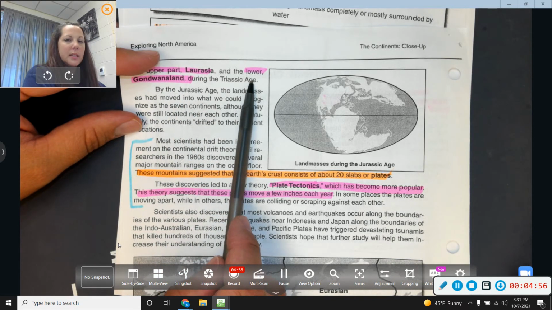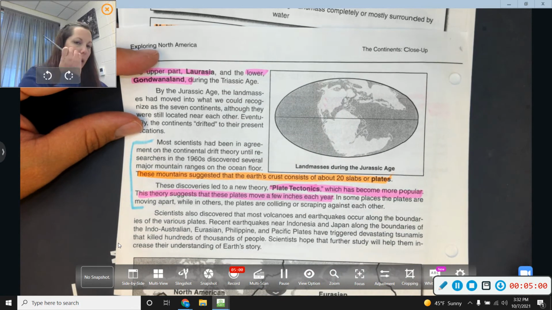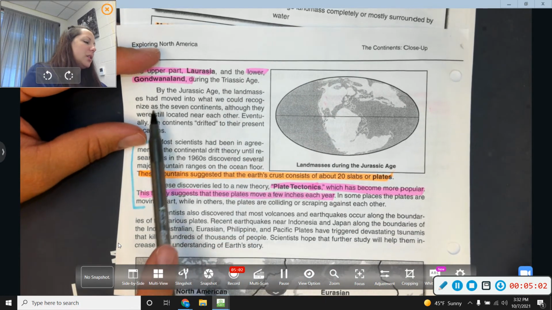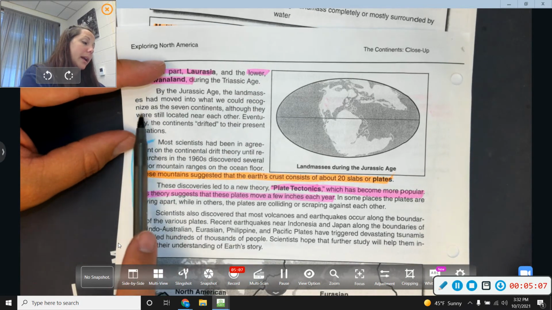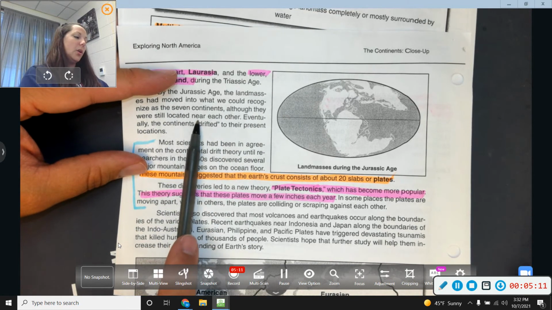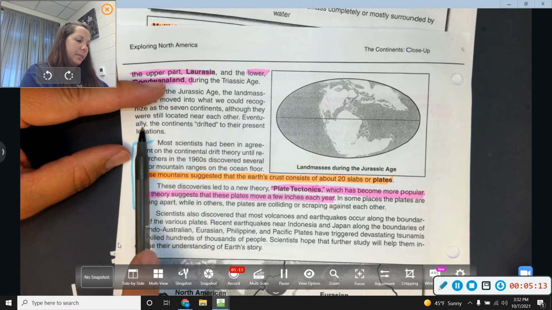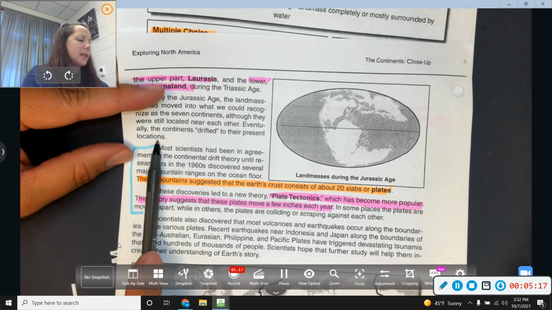So that's when they separated. So here's the upper part and the lower part, okay? By the Jurassic Age, the land masses had moved into what we could recognize as the 7 continents, although they were still located near each other. Eventually, the continents drifted to their present location.